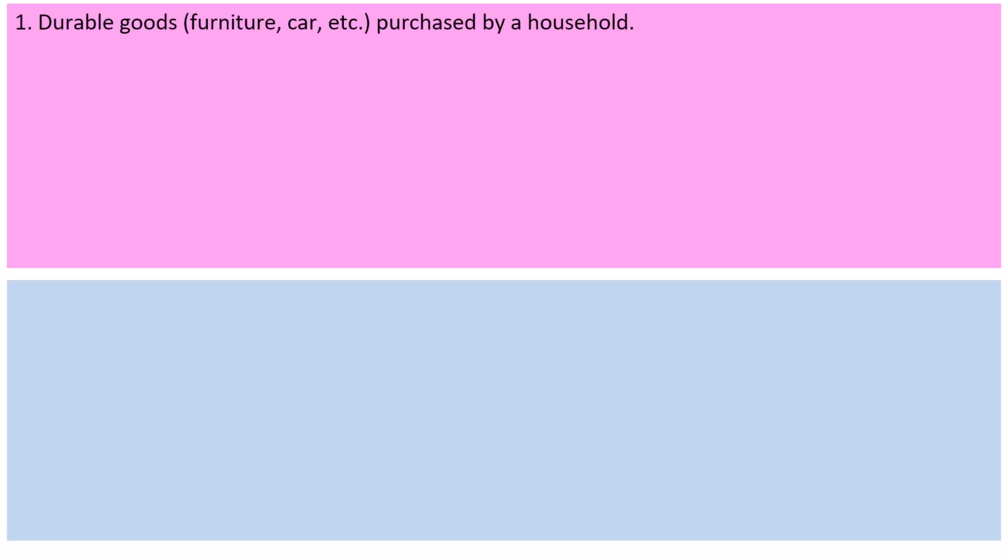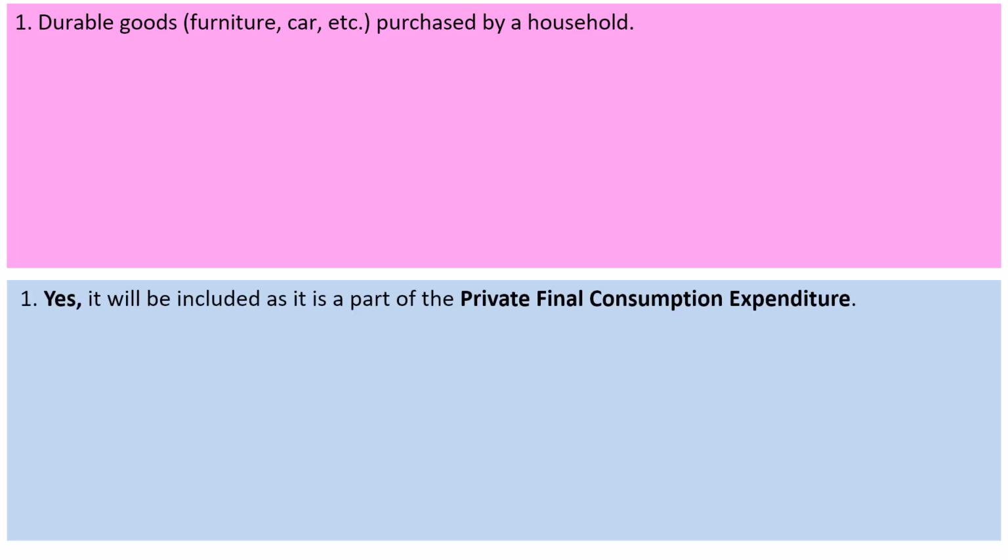Durable goods such as furniture, car, etc. purchased by a household. This will be included in national income as a part of private final consumption expenditure.